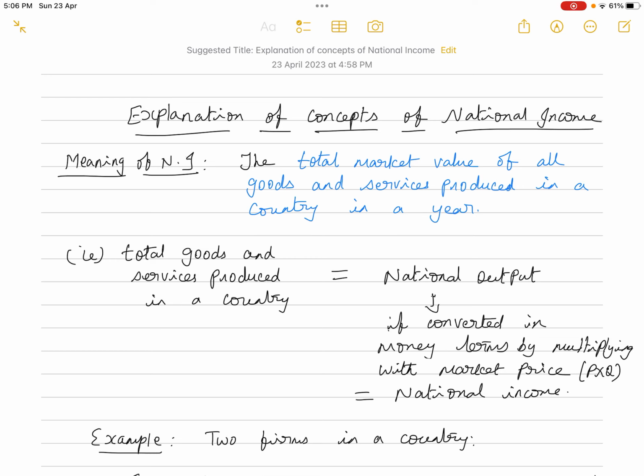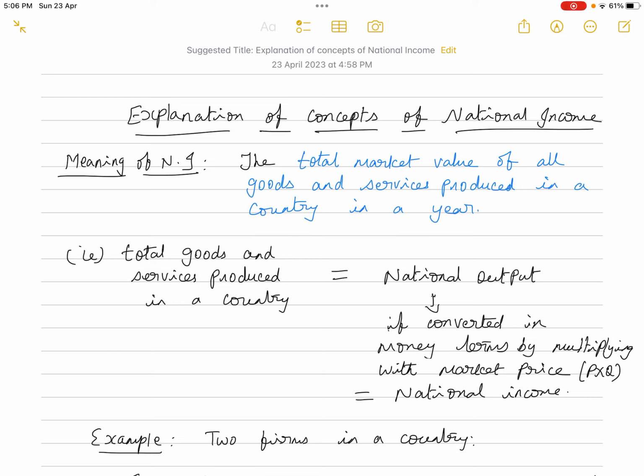The national income gives us so many information. How much the country is producing within itself without importing from other countries. What is the domestic capability or the domestic production of the country, and how much indirect taxes are paid by the firms, and what is the value of the output at the factory level, how much it changes when it reaches the market, and what is the difference between the gross product and the net product.